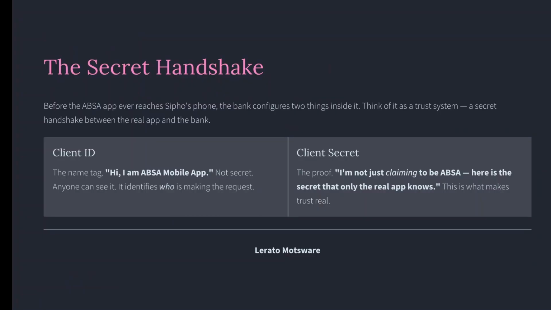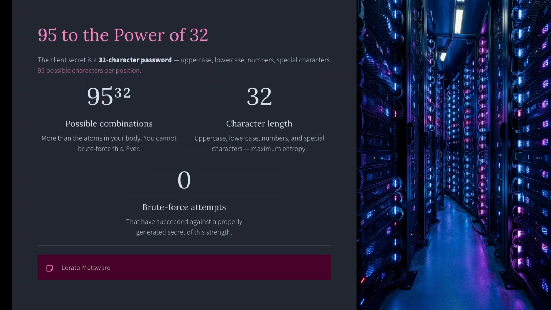Before the app reaches Sipo's phone, the bank configures two things. First, client ID, the name tag. I am ABSA mobile app, not secret. Second, client secret, the proof. Only the real app knows this. 95 to the power of 32 combinations, more than the atoms in your body. You cannot brute force this, ever. That is the strength of trust.